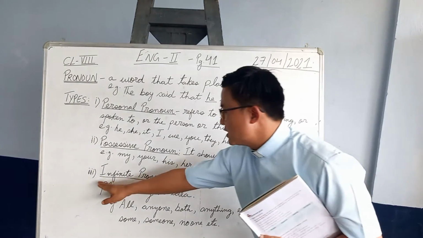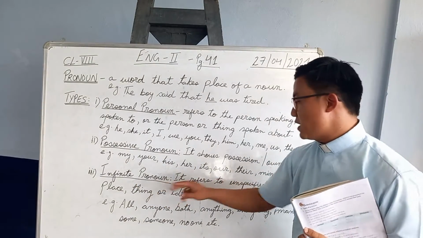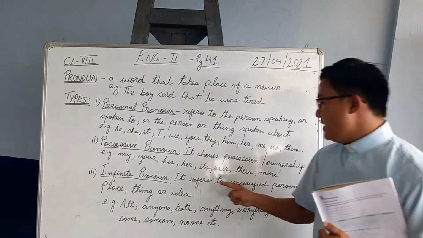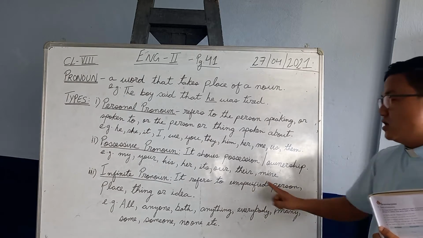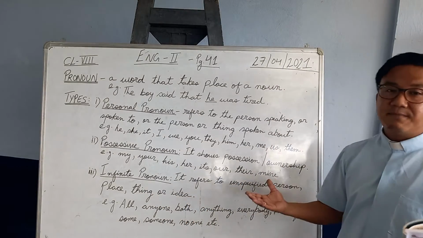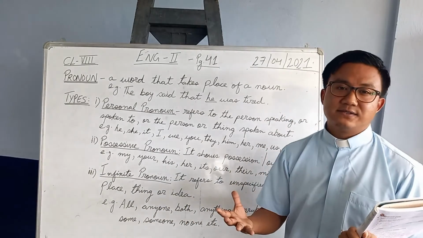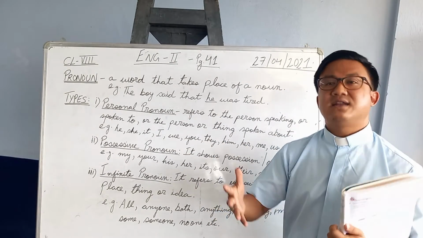Now the third one we have is the indefinite pronoun. What is an indefinite pronoun? It refers to an unspecified person, place, thing, or idea. Unspecified means it is not specified. Specifically, we can't say. It is indefinite.